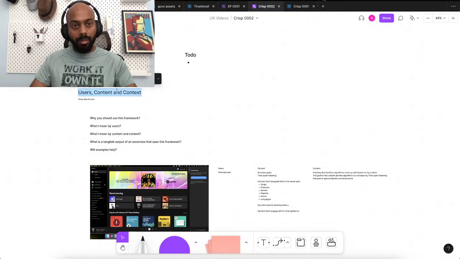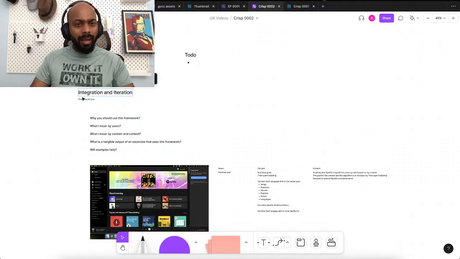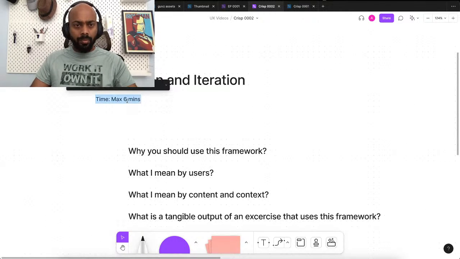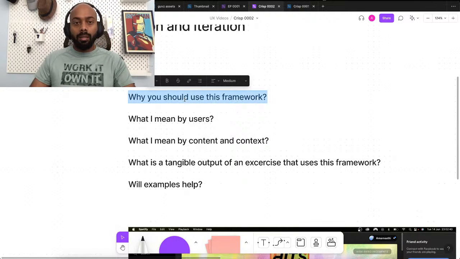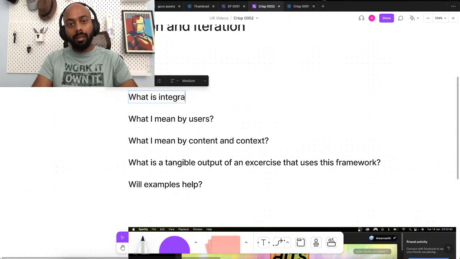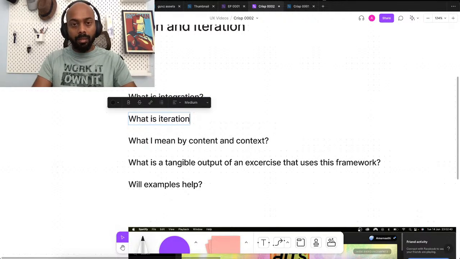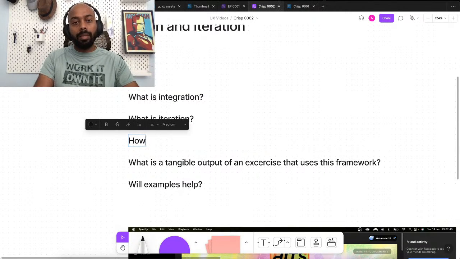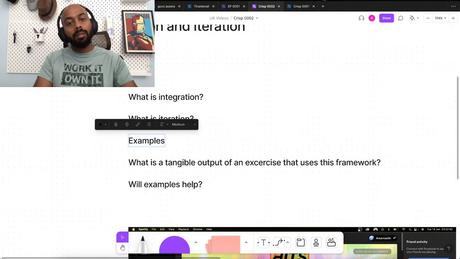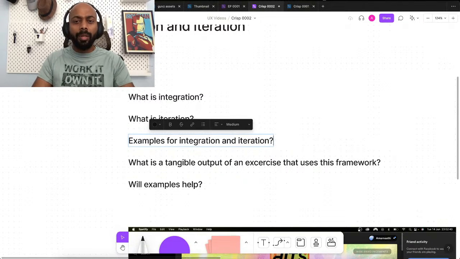So here I'll say integration and iteration. I think we should be able to cover this in a crisp fashion in less than 3 minutes. I'm gonna say 3 minutes for this video. And what is integration? I think I'll talk about that. What is iteration? And how examples, examples for integration and iteration. I'll probably do a video recording.